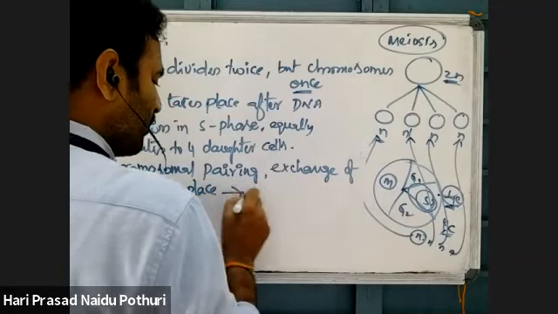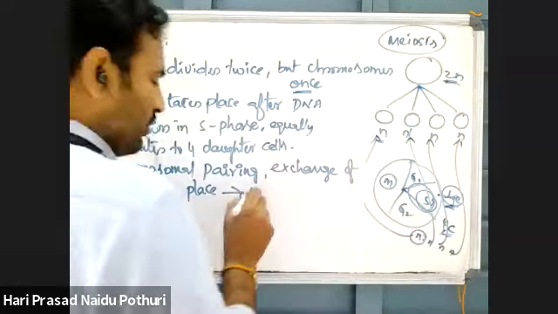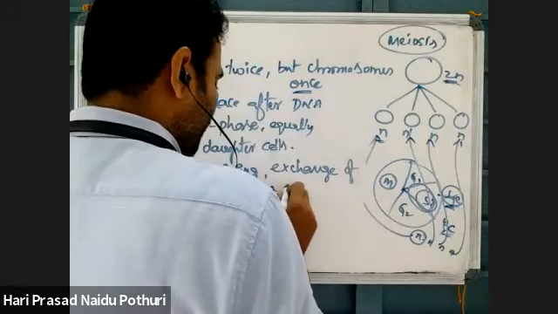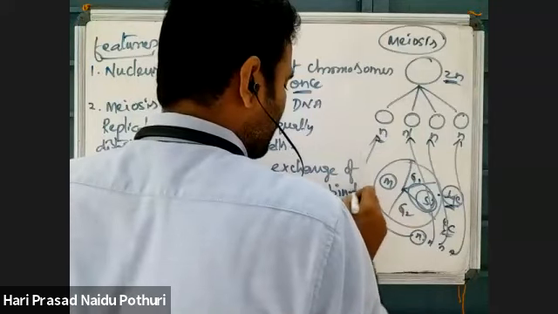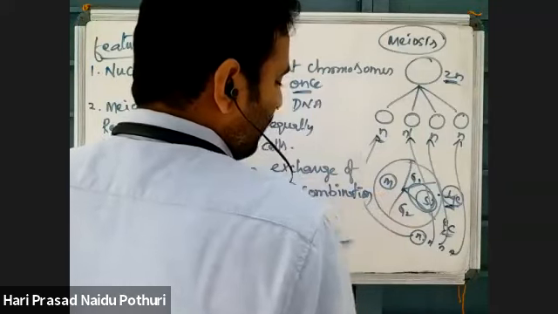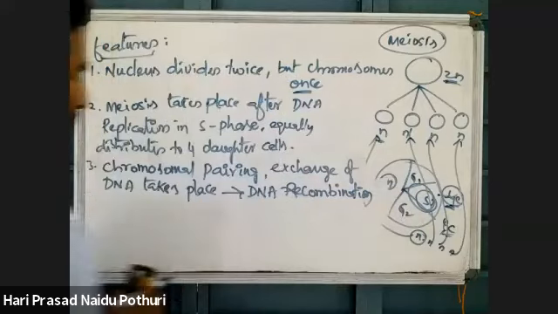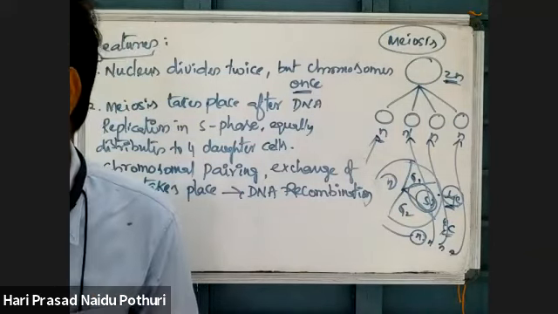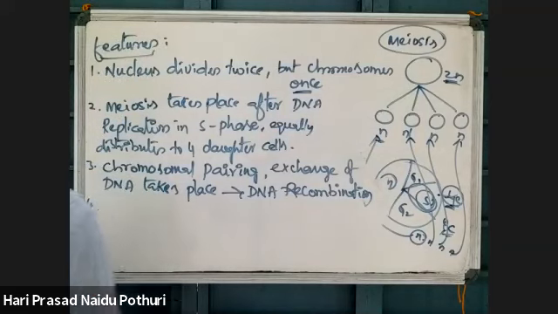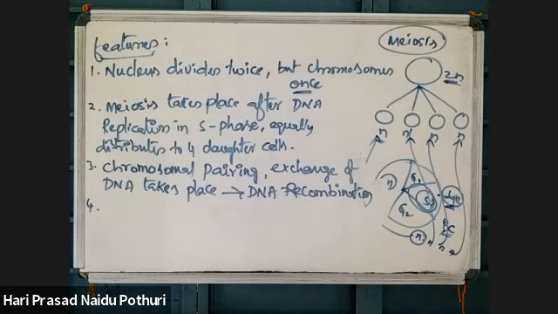That exchange of DNA is called recombination. Chromosomal recombination takes place in meiosis. But in mitosis, there is no exchange of DNA or binding of chromosomes. But in meiosis, there is binding of chromosomes and exchange of DNA. That is giving genetic recombination.